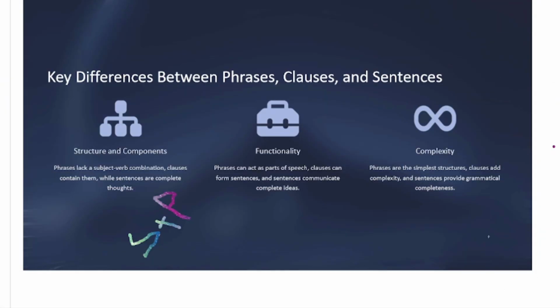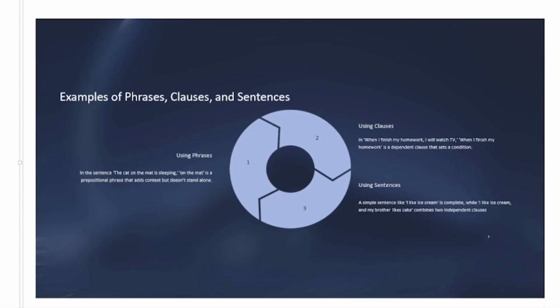All right. Now let's move to the examples. Usage of a phrase in a sentence, for example: the cat on the mat is sleeping. Here, on the mat is a prepositional phrase which provides the context for the sentence but does not provide the whole sense of the sentence. All right. And clauses,